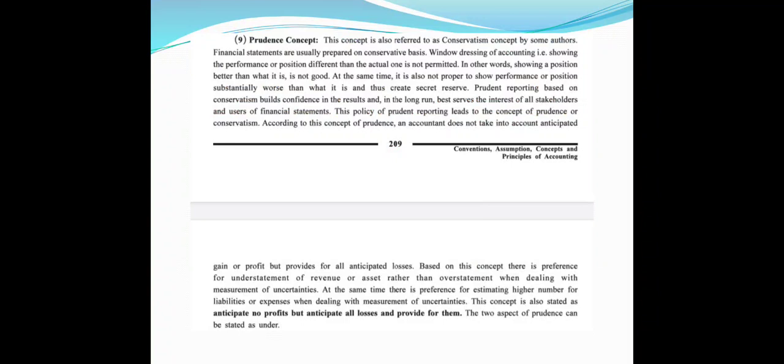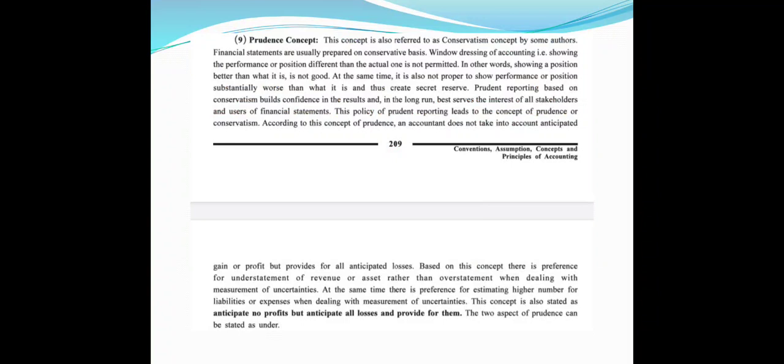At the same time, there is preference for estimating a higher number of liabilities or expenses when dealing with the measurement of uncertainties. This concept is also stated as: anticipate no profits but anticipate all losses and provide for them.